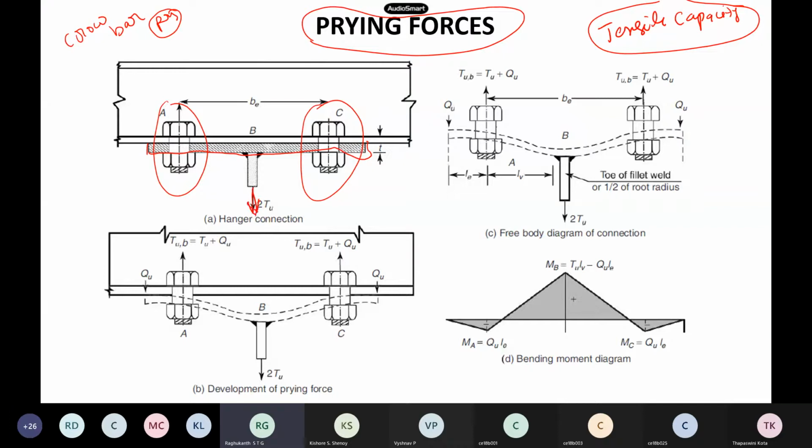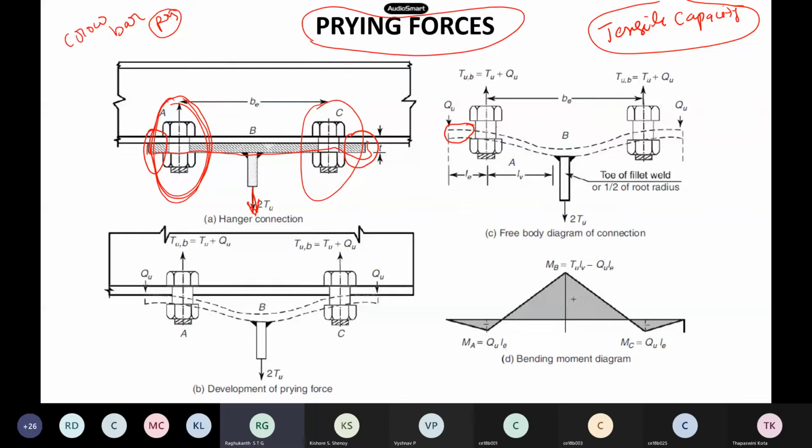So now what happens is these bolts behave like a crowbar kind of a thing. When the bolt is under tension, these edges of the plates come into play.